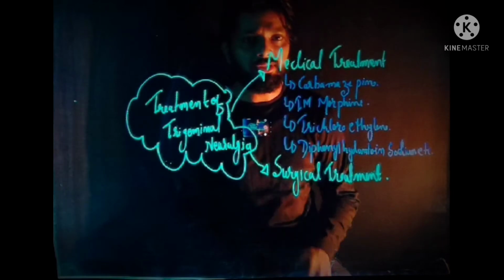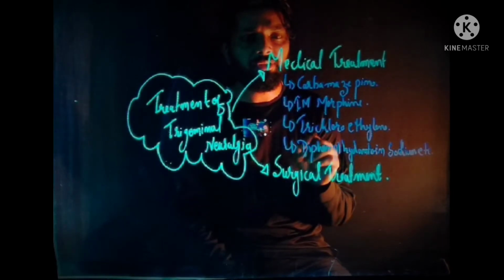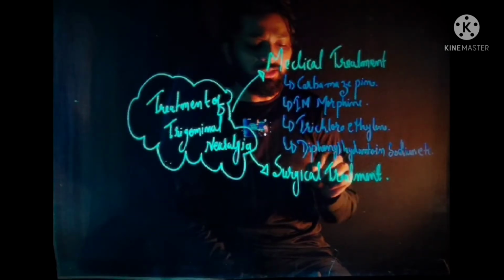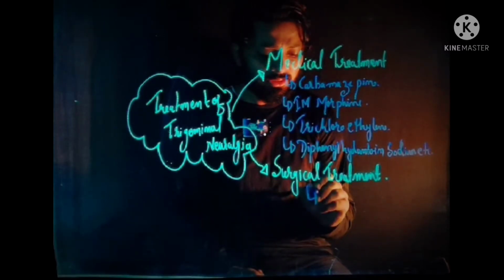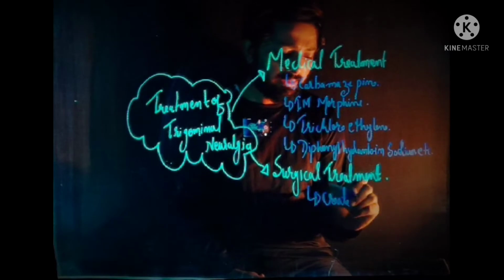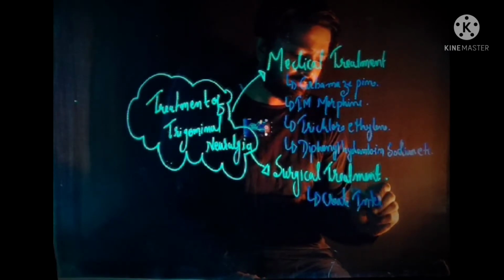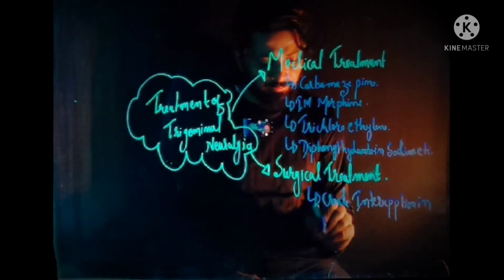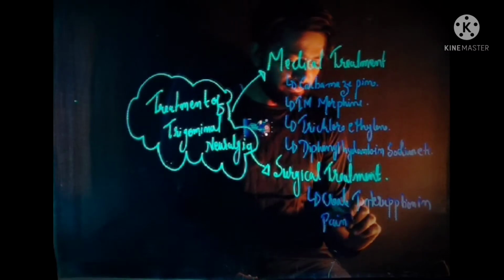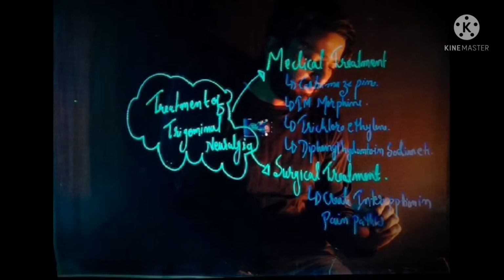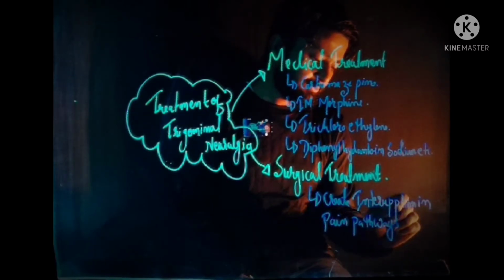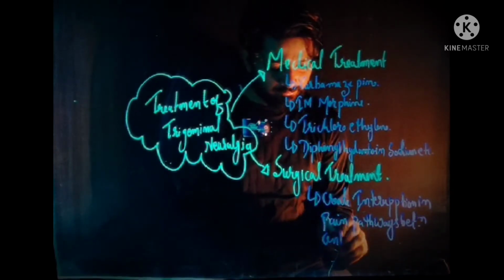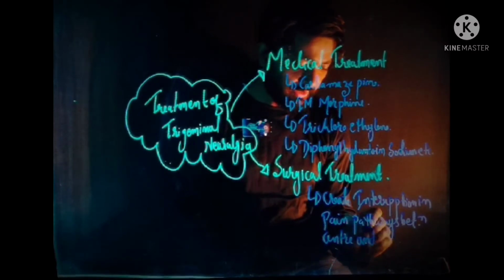Now when we talk about the surgical treatment, the aim of surgical treatment is to create interruption in the pain pathway between center and periphery.